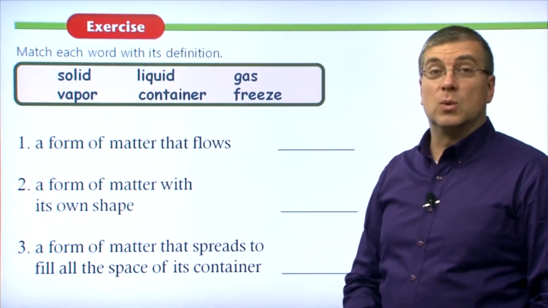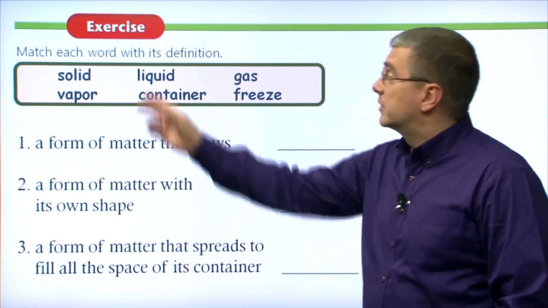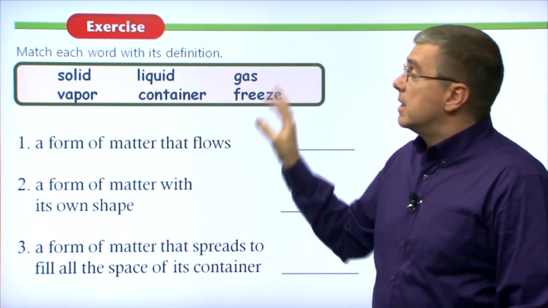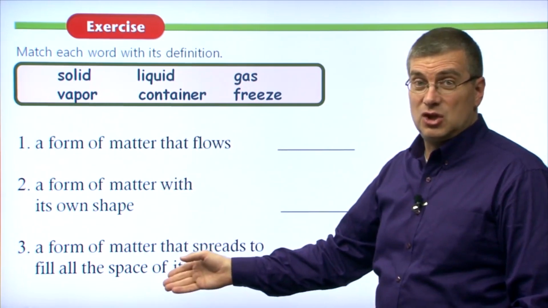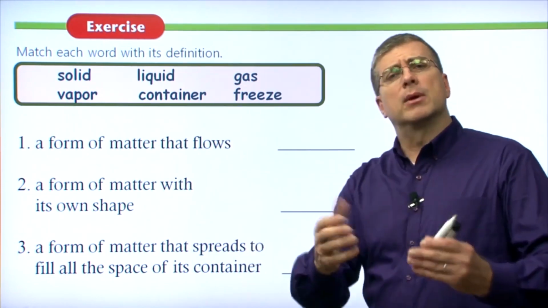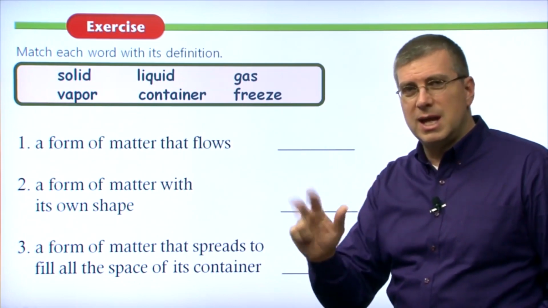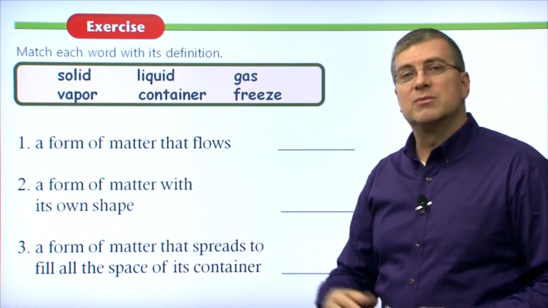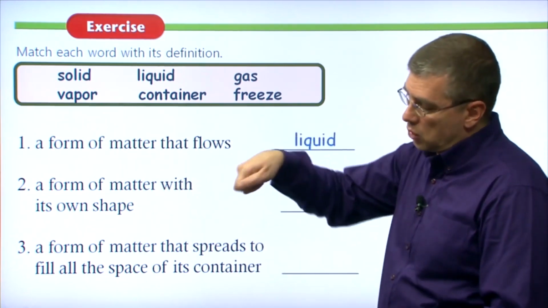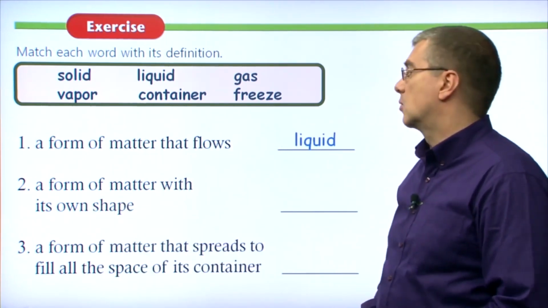Okay, now let's take a look at these words we've just talked about and match them to their definitions. The words that we have here: solid, liquid, gas, vapor, container, freeze. These are our words. Let's match them to the definitions. The first definition here is 1. A form of matter that flows. Remember the different forms of matter: solid, liquid, gas. Which one of those three flows very smoothly from one area to another? If you chose liquid, that would be correct, because if you pour water out from a pitcher, it will flow onto the table or the ground.